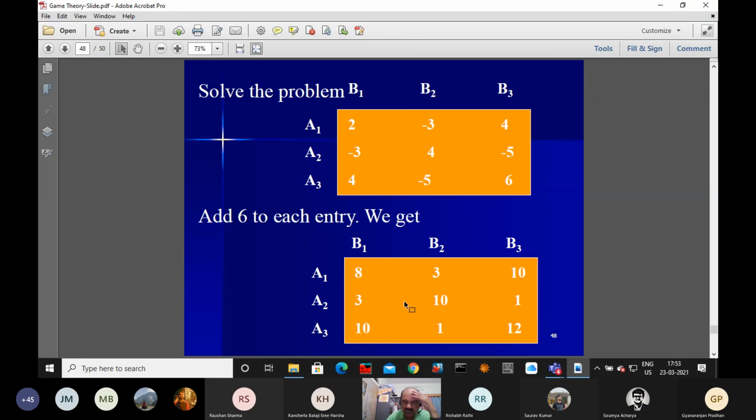Now think about the second one. We are thinking about the value of the game, how much it is. So calculate with 1/4, half, 1/4. It is coming 6. The second column also 6. The third column is also 6.